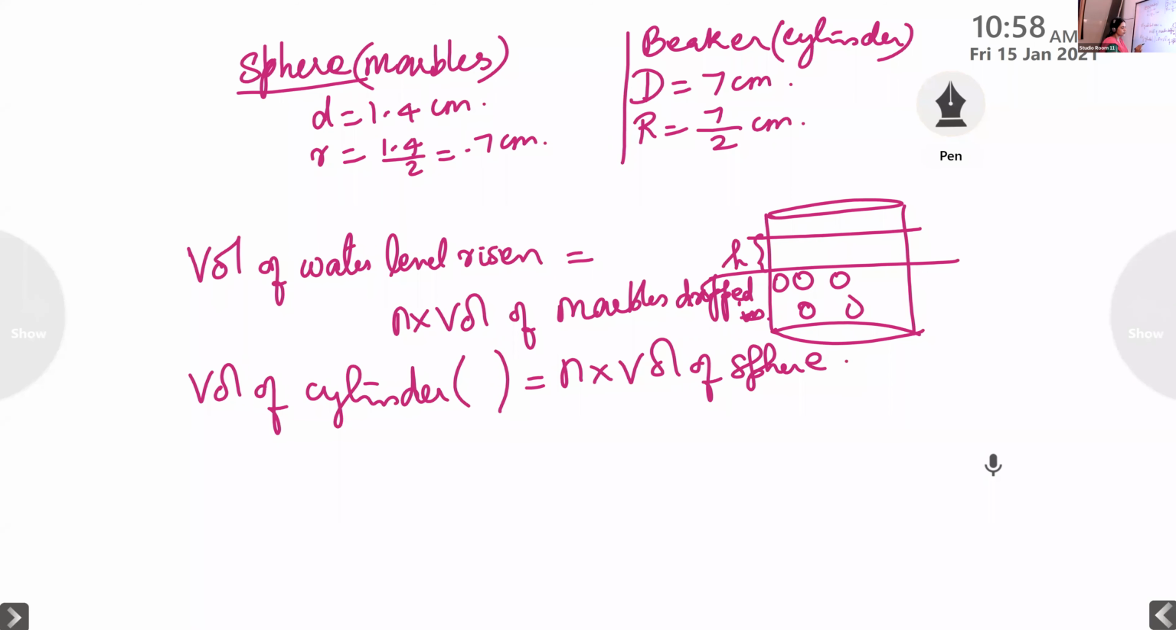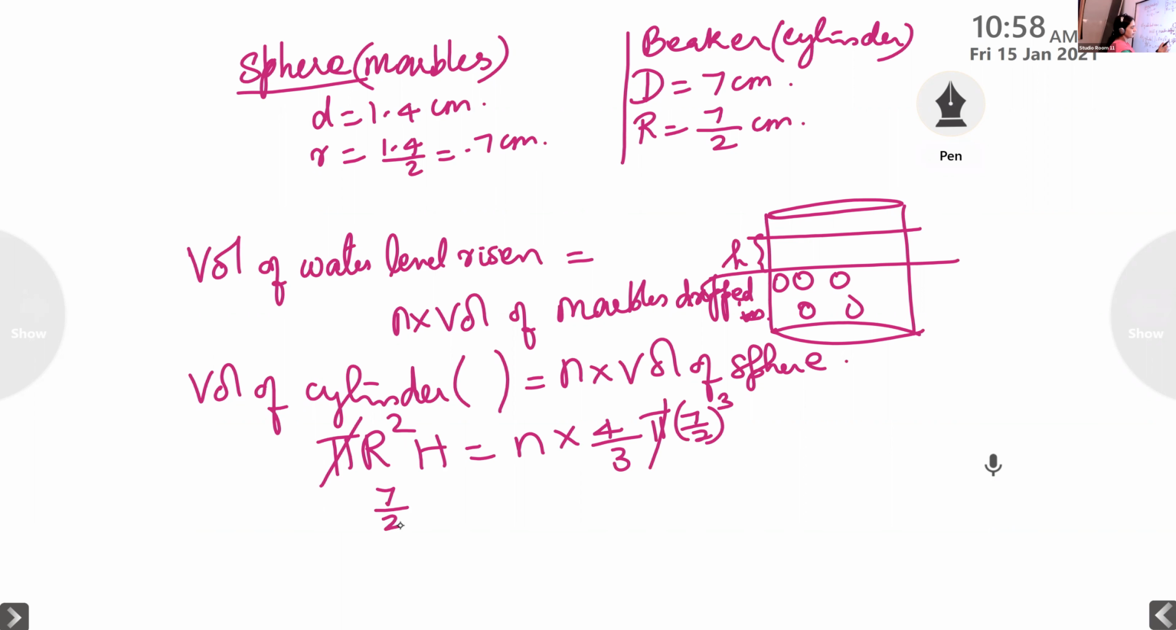What is the formula for the volume of a cylinder? Pi r square h is equal to n into the volume of the sphere. The volume of the sphere is 4 by 3 pi r cube. On both sides we can cancel pi. Then substitute for capital R, which is 7 by 2, isn't it? Sorry, here it is 0.7. Here it is 0.7 the whole cube.